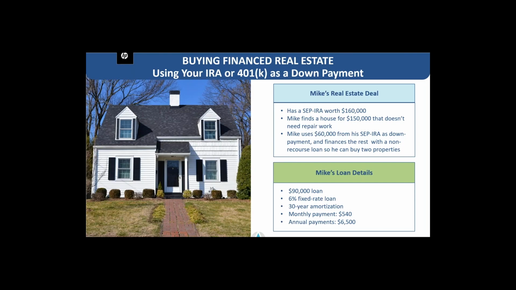Mike uses $60,000 from his SEP IRA as a down payment and finances the rest with a non-recourse loan so we can buy two properties. Here's the details of this investment. The loan is $90,000. It is a 6% fixed rate and amortizes over 30 years. The monthly payment the SEP IRA needs to make is $540. That amounts to $6,500 annually in payments towards this loan.